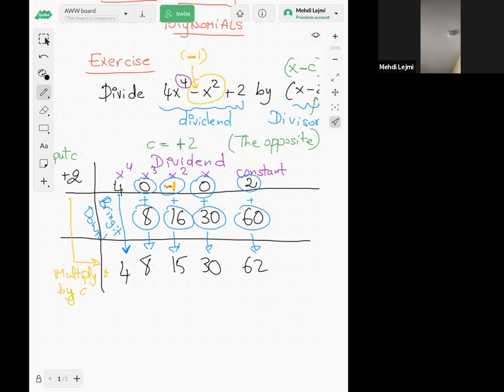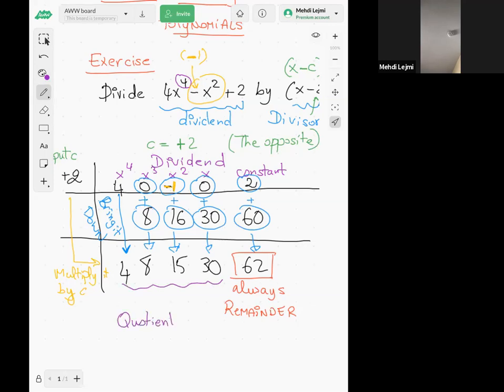Now, how do we read the last row? The last column is always the remainder. And the rest is the quotient.